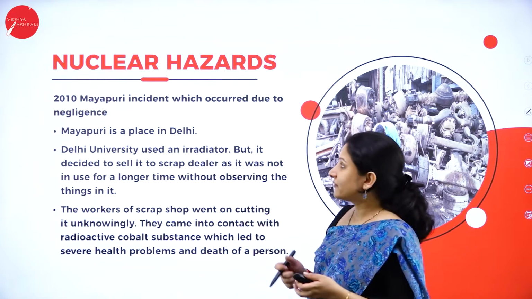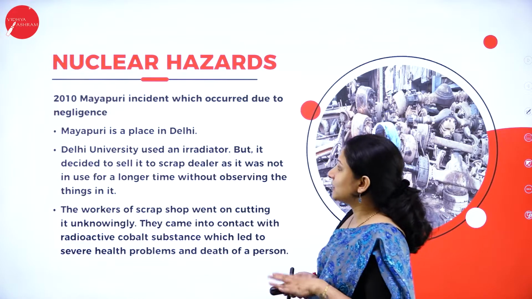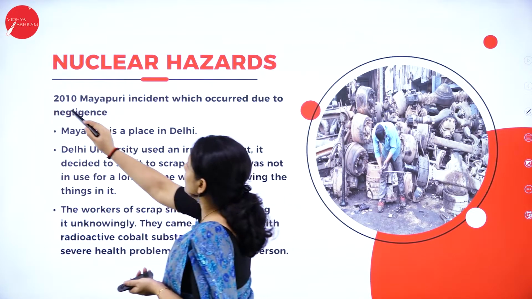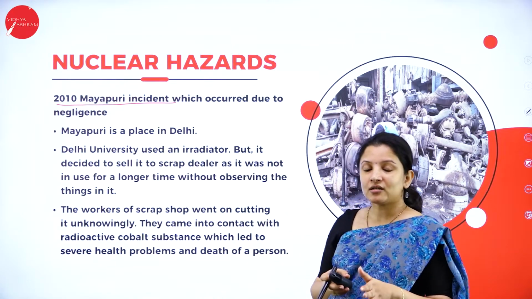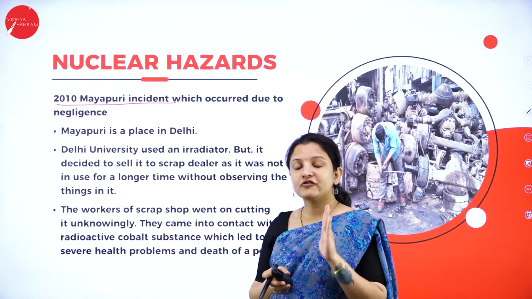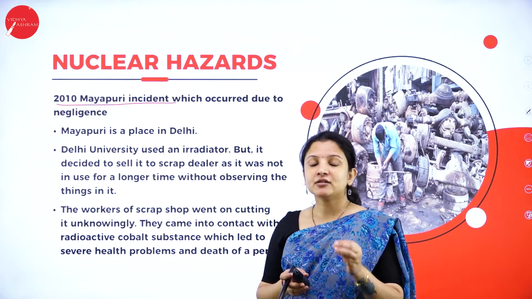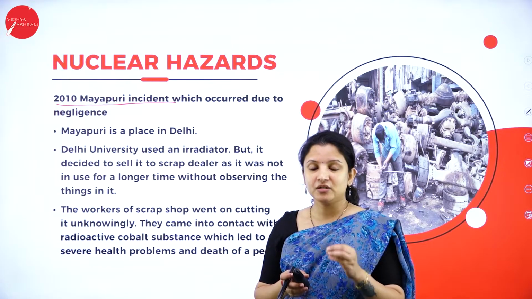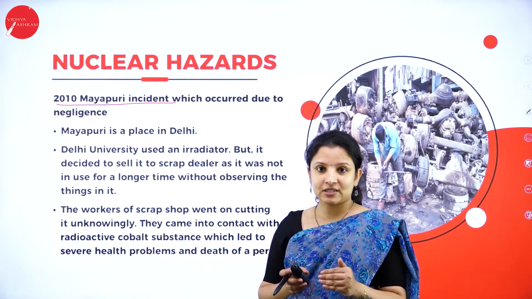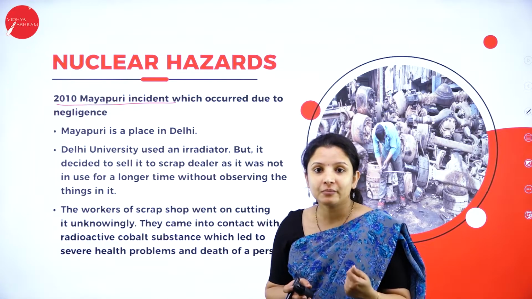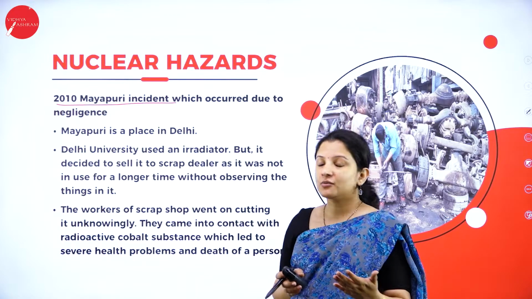The next example that I've taken here for nuclear hazard is from India, in the year 2010. It is called the 2010 Mayapuri incident. And this incident occurred only because of pure negligence by the so-called educated people, so-called scientists. If scientists make such mistakes, then how can we expect the common man to learn something or go on the right path, right?